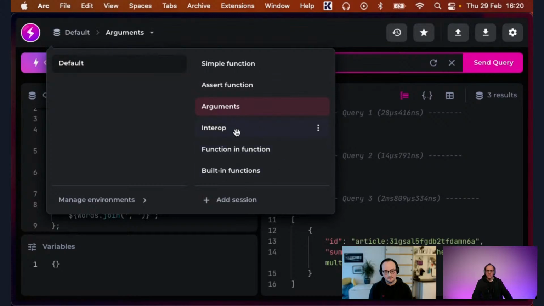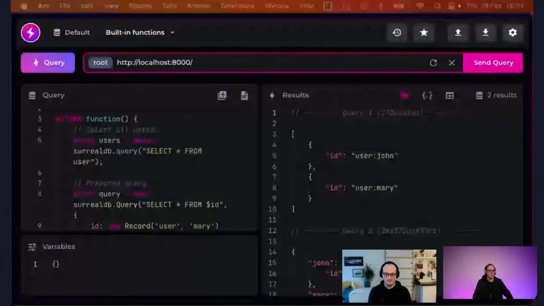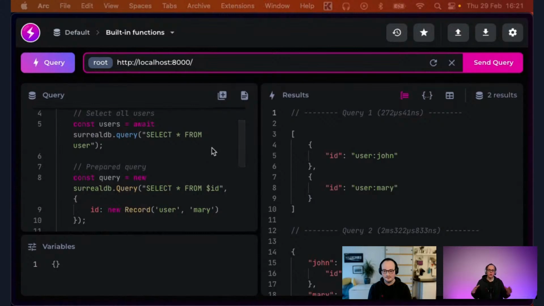No, okay, I don't have the exact example here, but in our documentation, which you can look at, we have ways of using async and fetch and those types of built-in functions. Oh, actually, I do have it now. I'll bring it up. So we have here the built-in functions where you can actually use JavaScript in SerialQL.